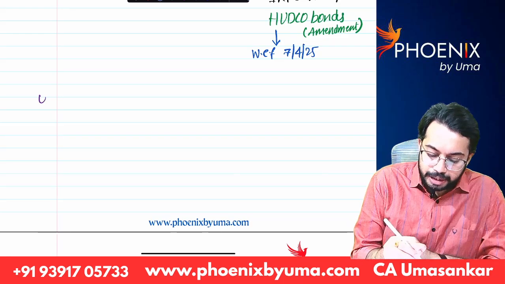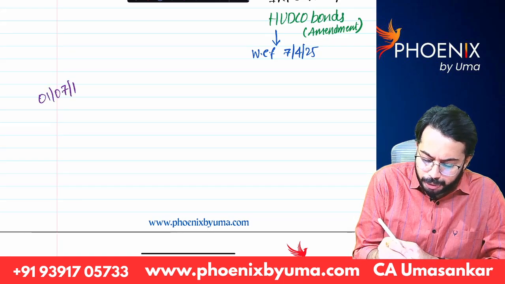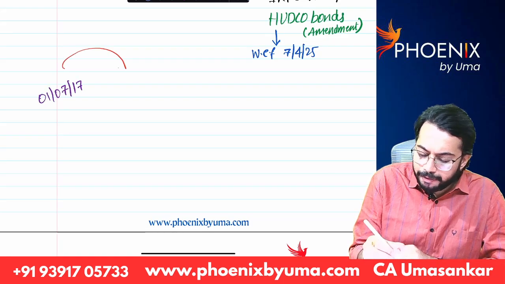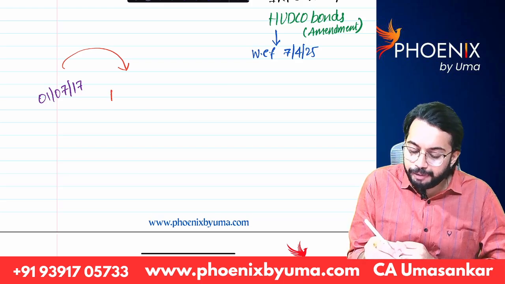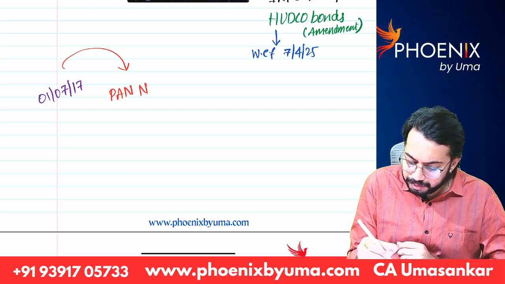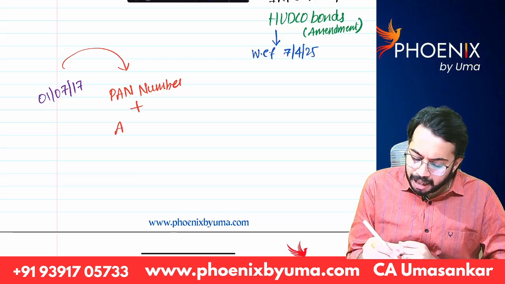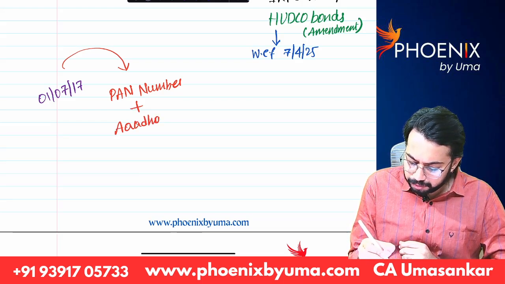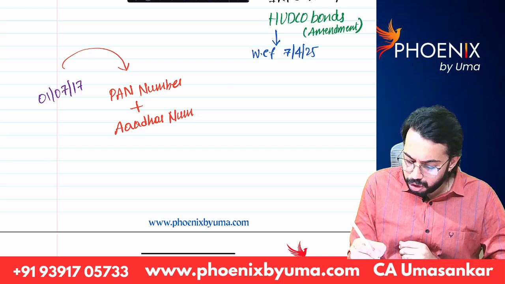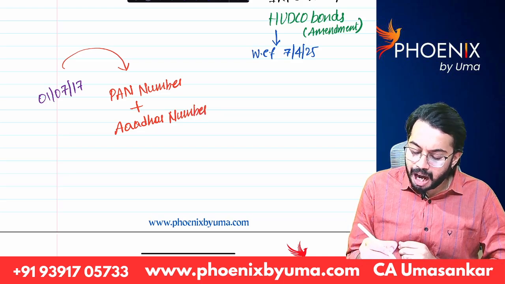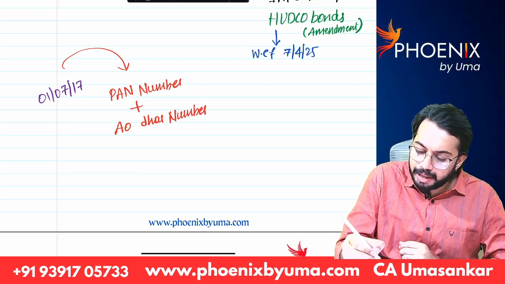See, 1st July 2017, you have to remember this date. After 1st July 2017, if you want a PAN number, then you have to give Aadhaar number.